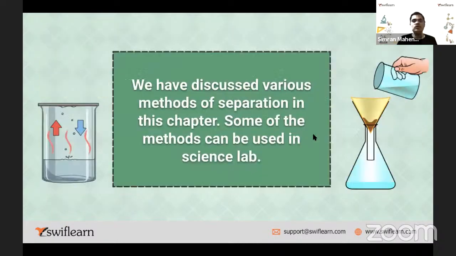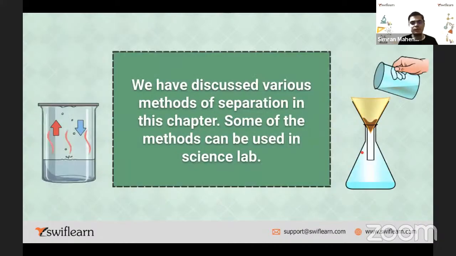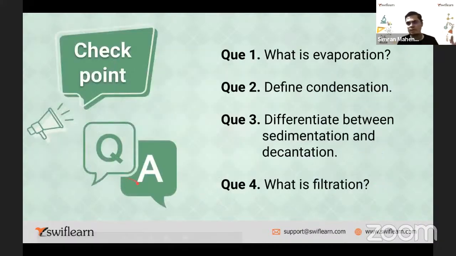Okay. So we have discussed various methods of separation in this chapter. Some of the methods can be used in the science lab as well. Whatever methods we discussed till now for separation can be used in your science lab also. So here we end this session. Now it's a quick revision, right? So I want answers from the audience now.